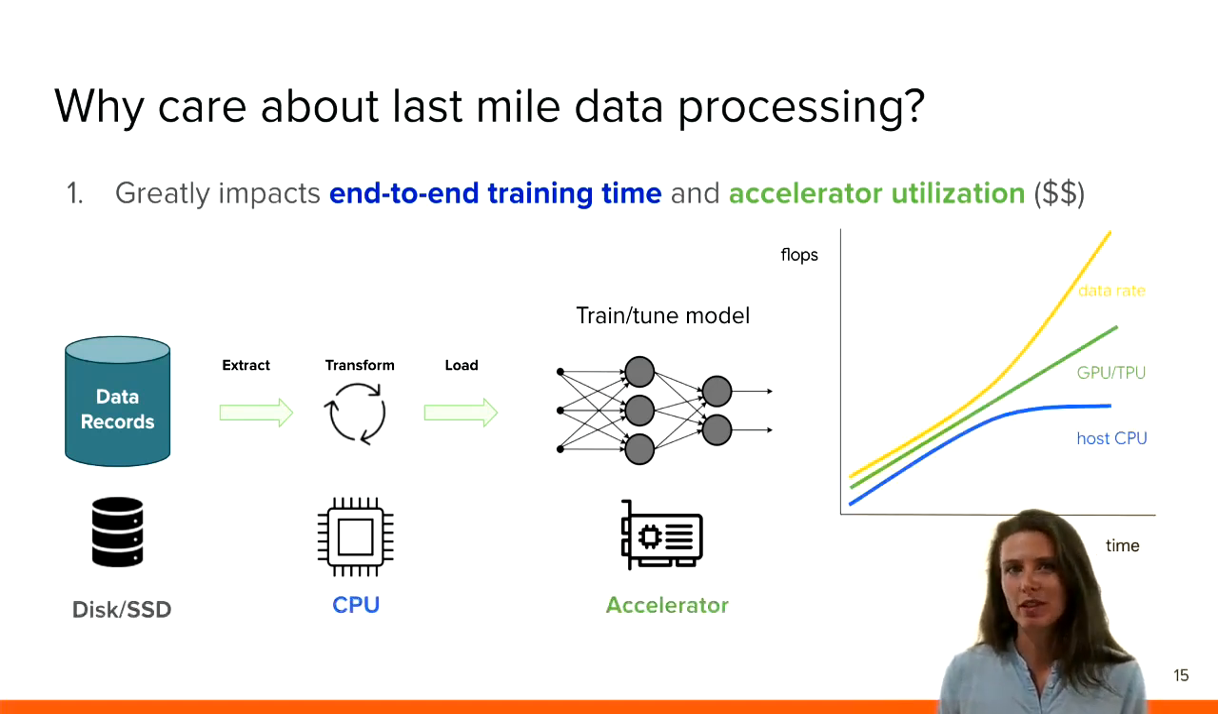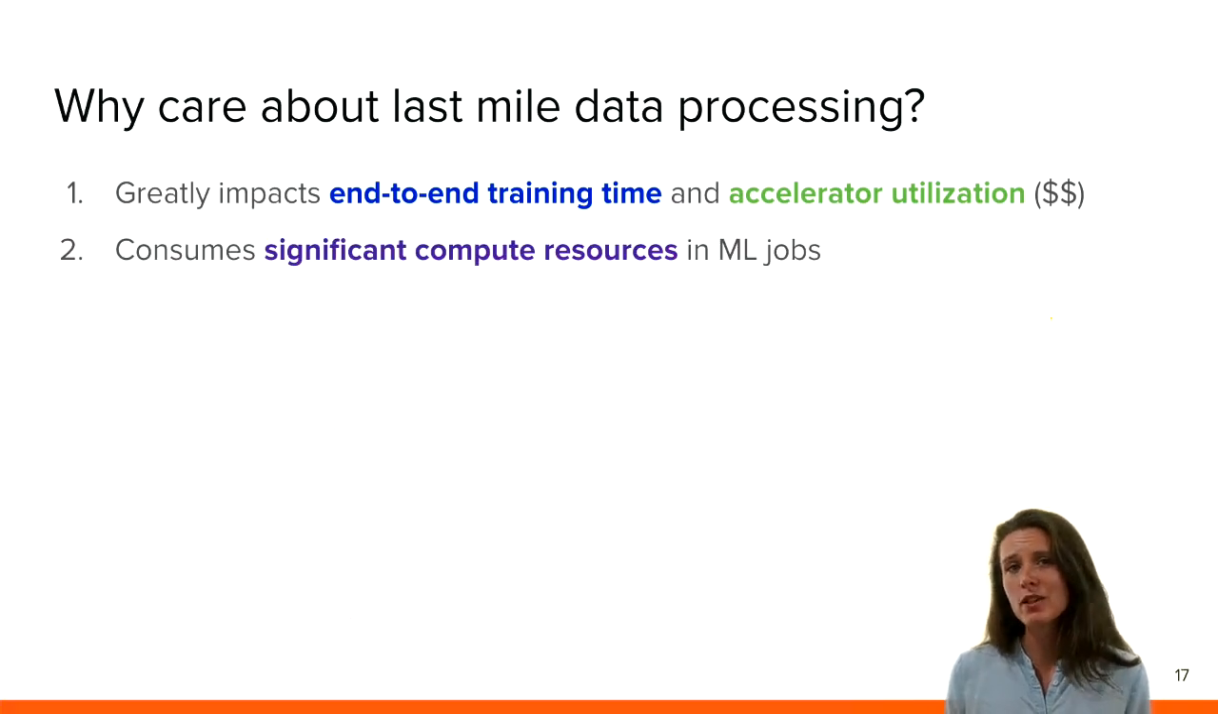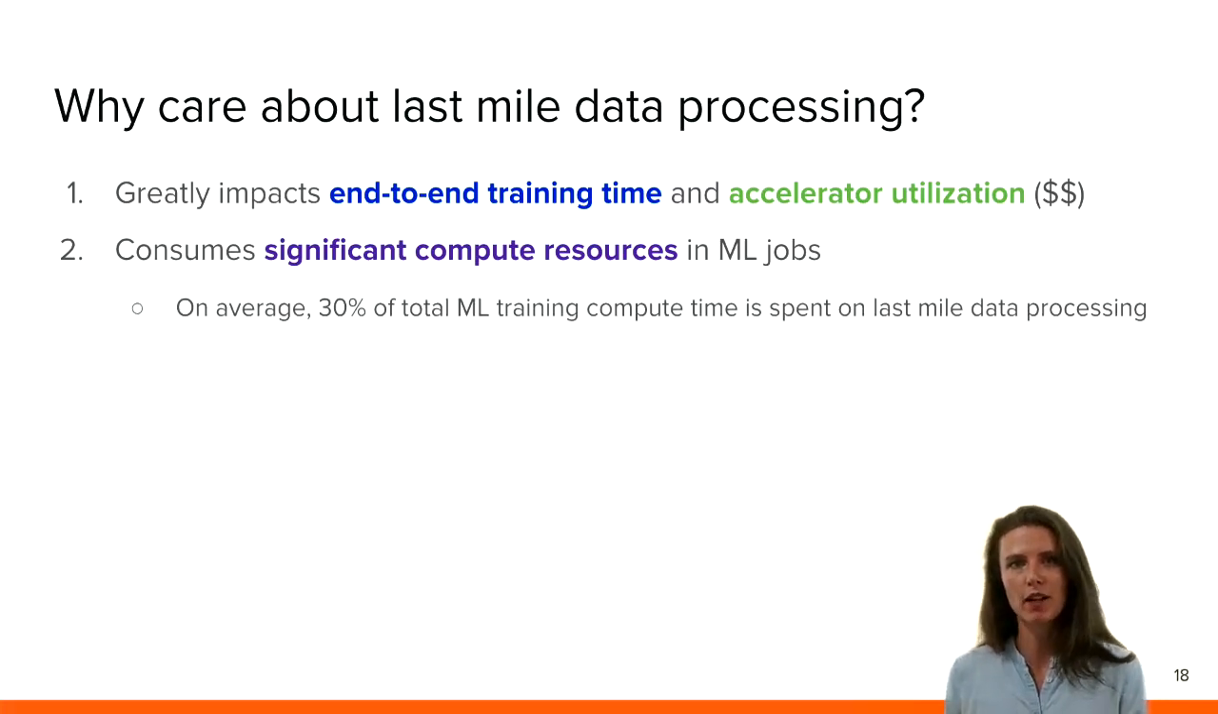While accelerator performance keeps increasing in terms of its compute capabilities over the generations, CPU performance is stagnating. As a result, the input data pipeline is increasingly a bottleneck for end-to-end machine learning training. In other words, it's becoming increasingly challenging to feed these data-hungry ML accelerators with data at sufficient throughput. Another reason to care about the input data pipeline is that it consumes significant compute resources. We analyzed millions of training jobs in the Google fleet and found that on average, 30% of the compute time of a machine learning training job was spent doing input data processing.